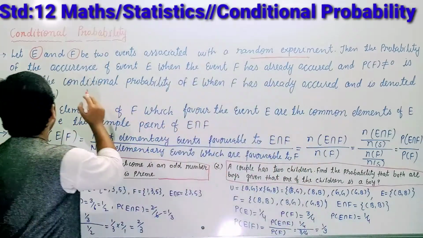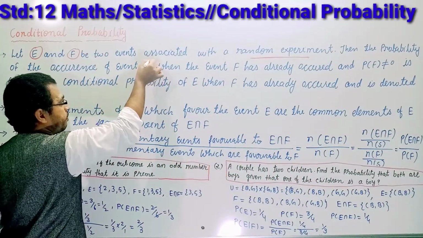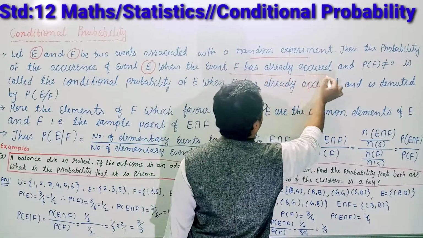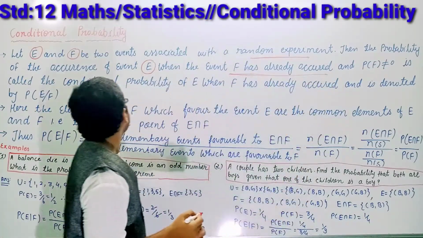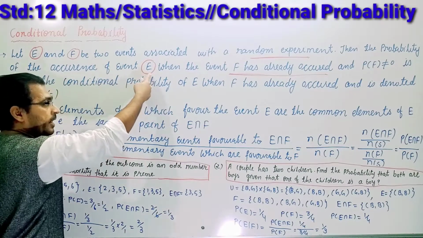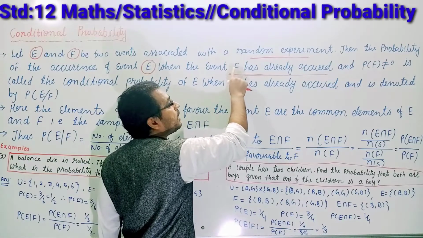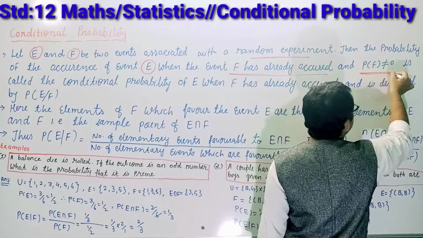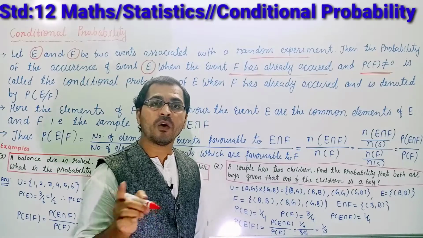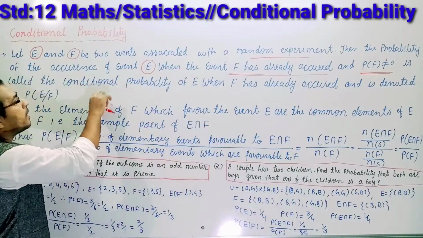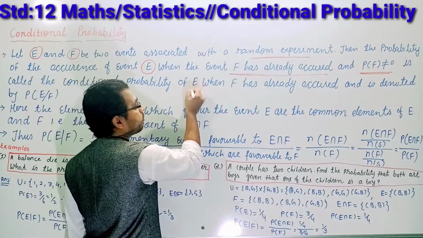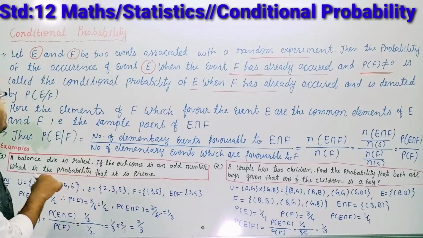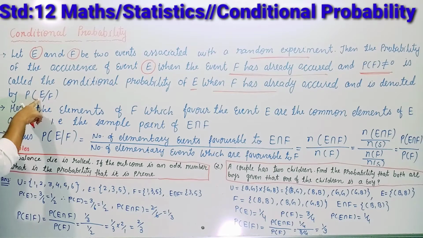The probability of occurrence of event E when event F has already occurred, where the probability of F is not 0, is called the conditional probability of E given that F has already occurred, and it is denoted by P(E|F).